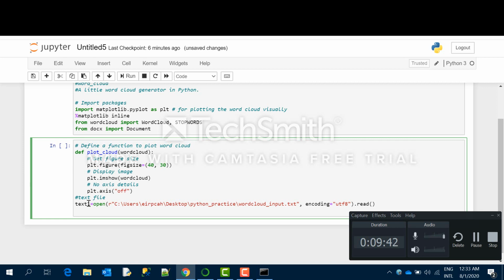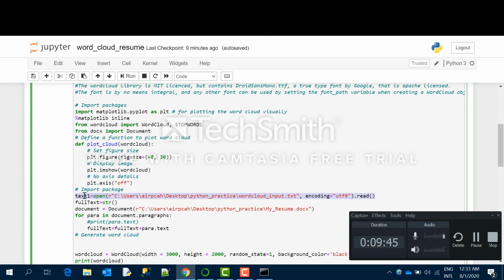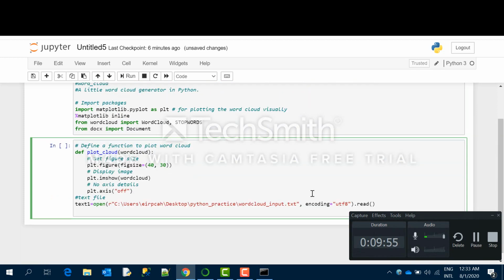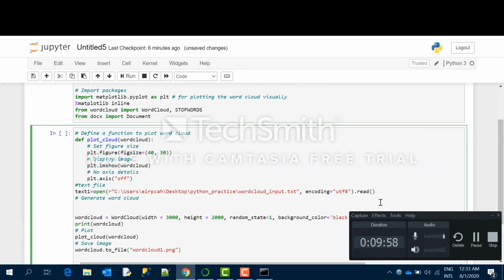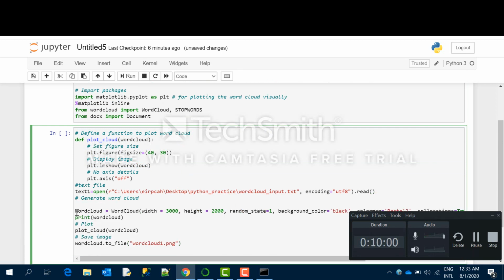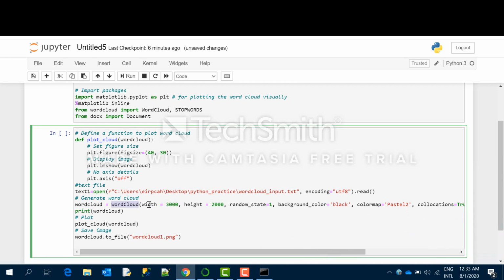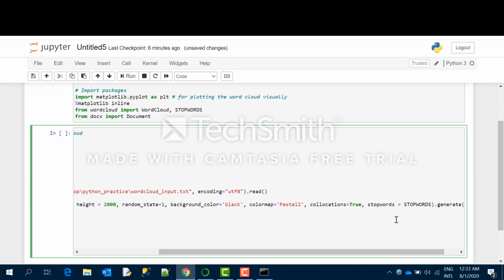Now I will pass this text into the word cloud method. This is my code to generate the word cloud and save it. I will use this particular method and pass these parameters: height, width, random state, background color, colormap, which is the style of the color.